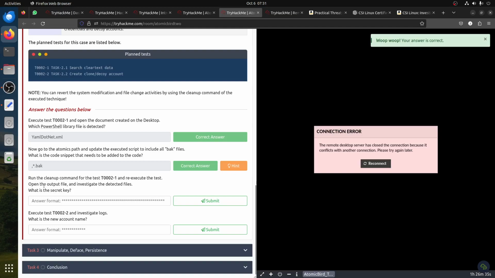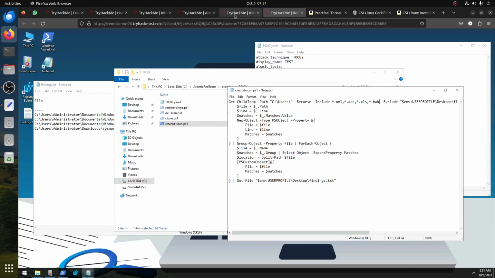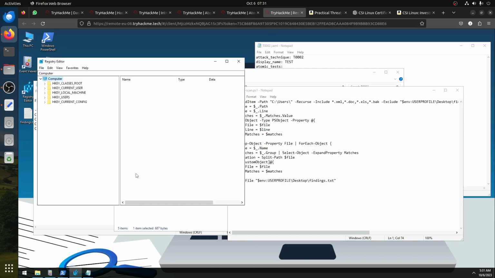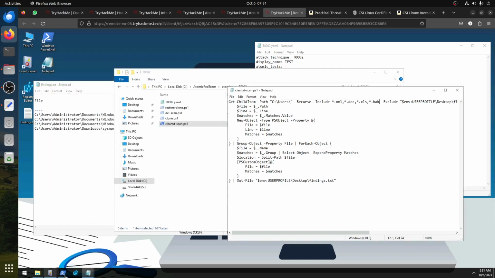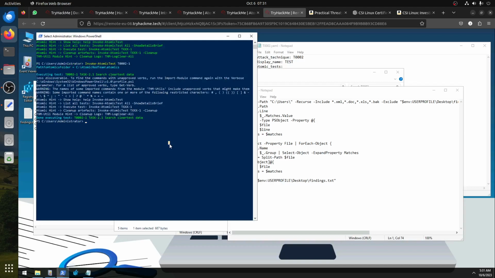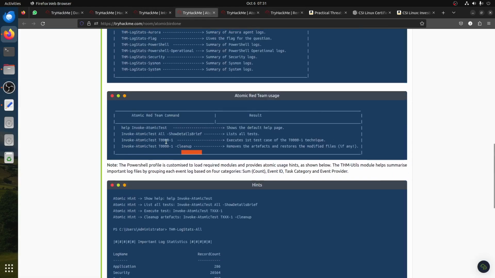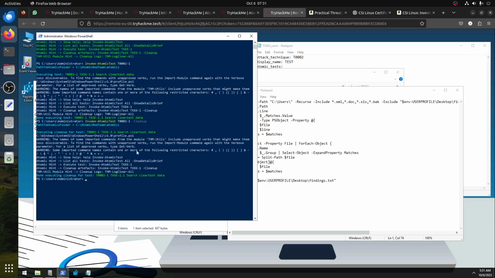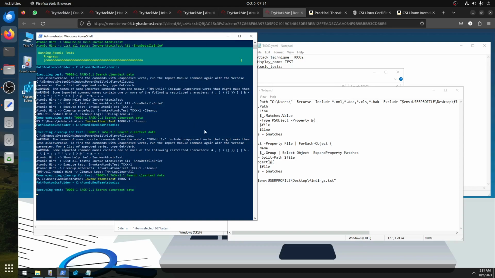Now it says run the cleanup, so let's do the cleanup first. No, not you. The cleanup, so let's clean up. The cleanup command is the one from the previous room if you want to do the cleanup. We did the cleanup, now we need to run it again, so we need to run the same script.